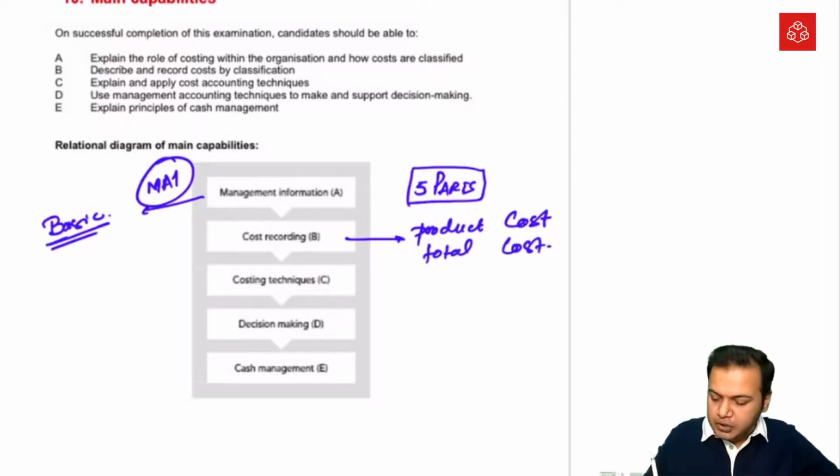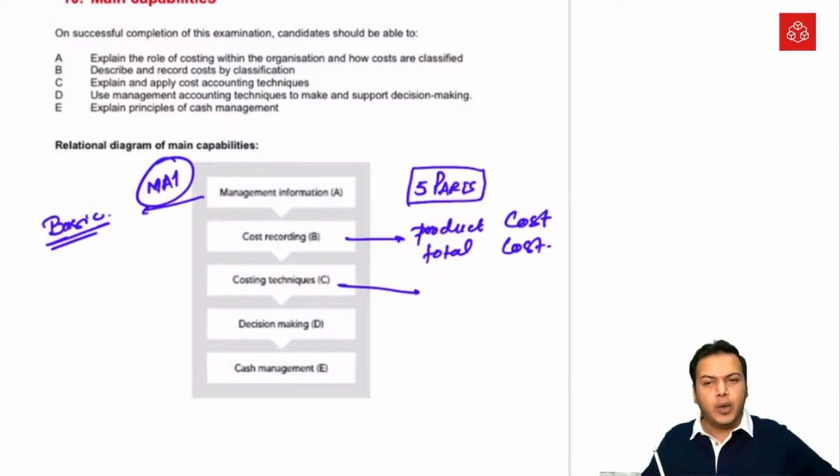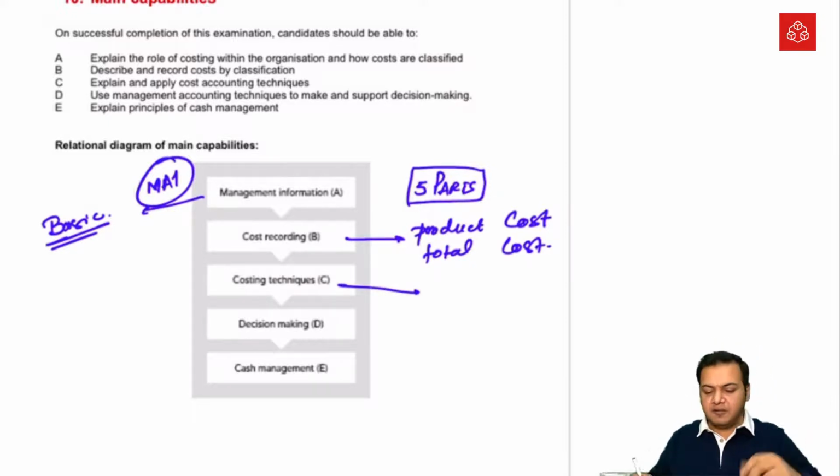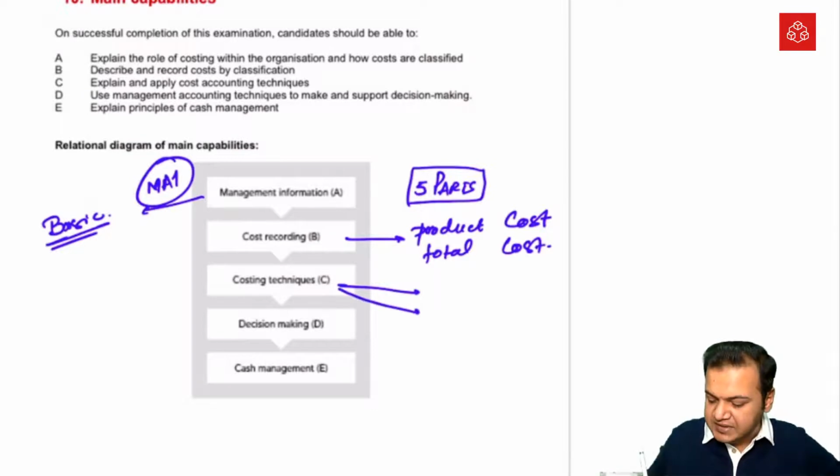After that, we will have costing techniques. When we talk about costing techniques, first of all, we have costing principles, which we call absorption costing or marginal costing.